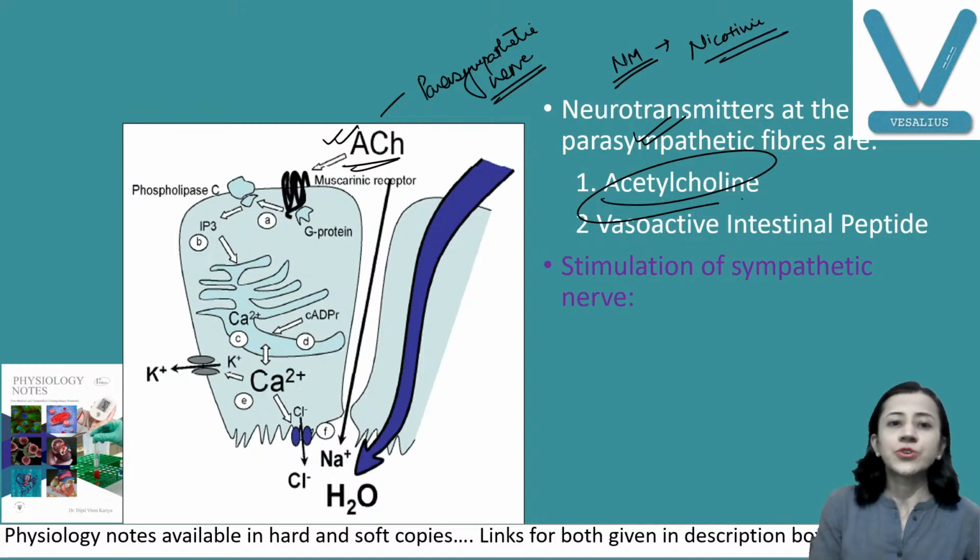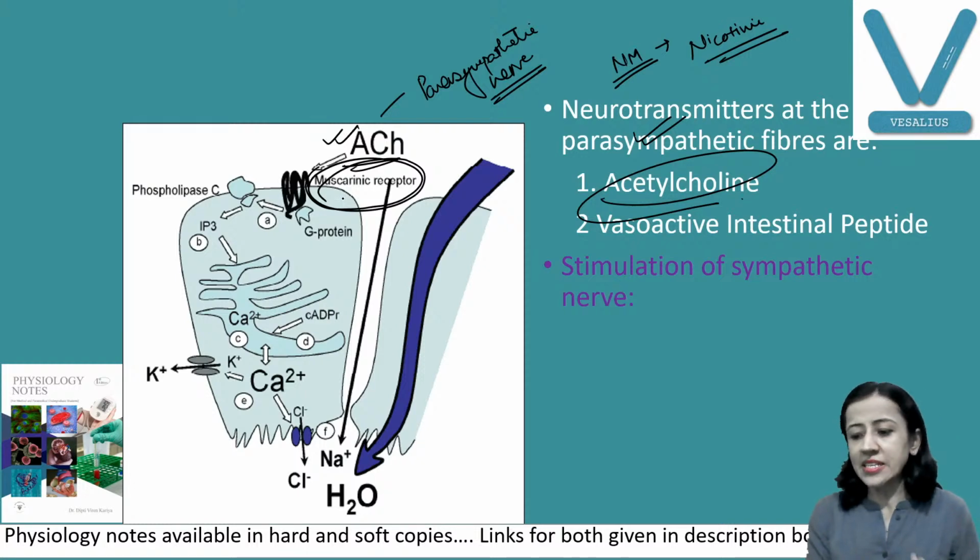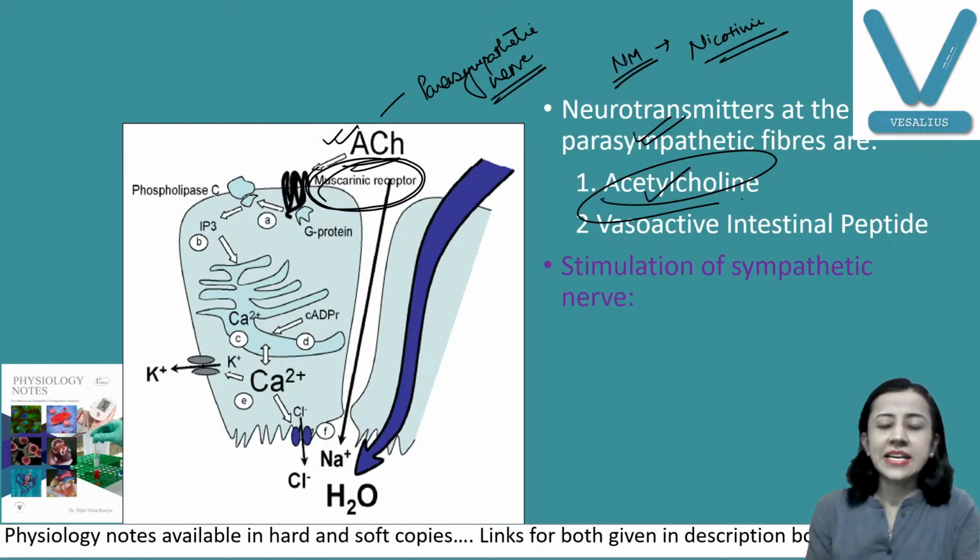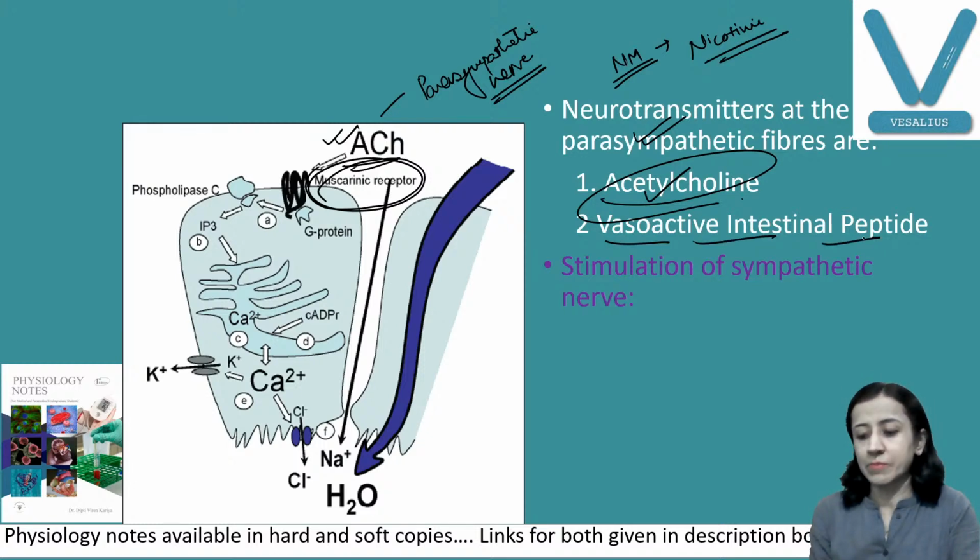But here you can see the receptors are muscarinic receptors. What is the mechanism of action? We will discuss. So that is one neurotransmitter, acetylcholine. The second one is vasoactive intestinal peptide. These two are important neurotransmitters for the secretion of saliva.